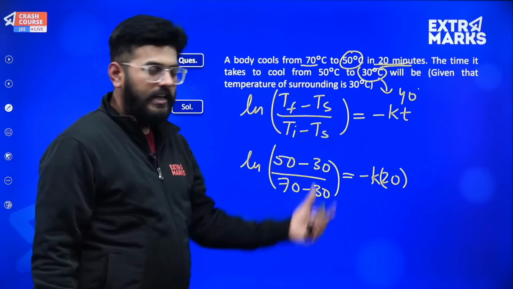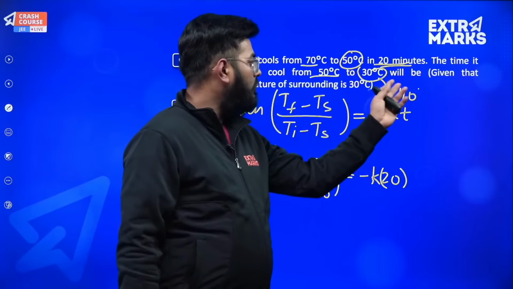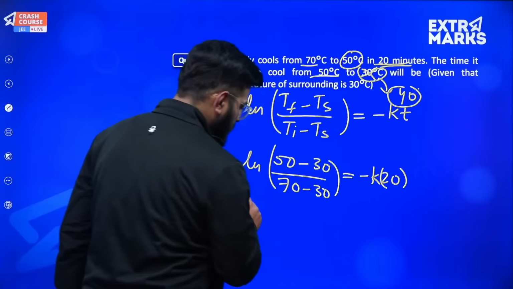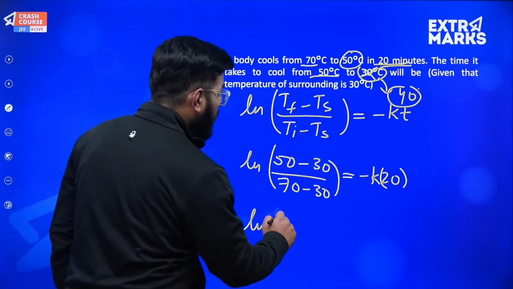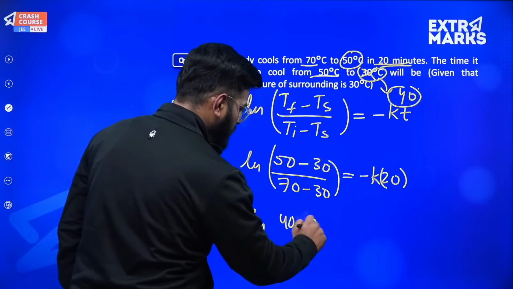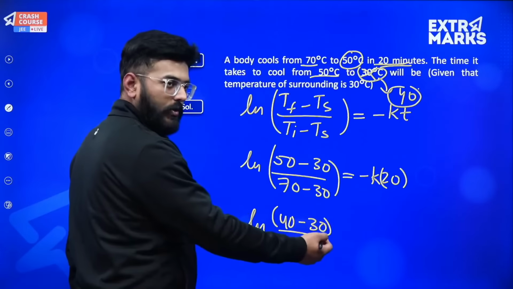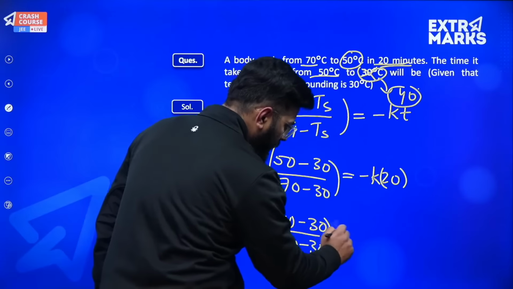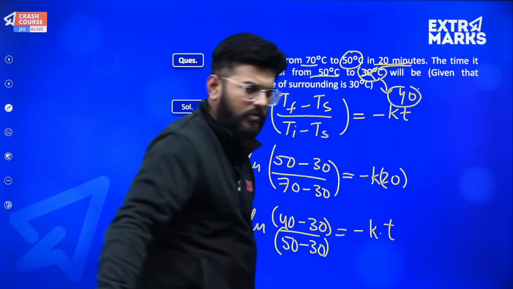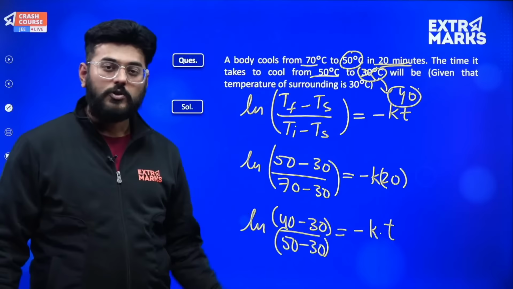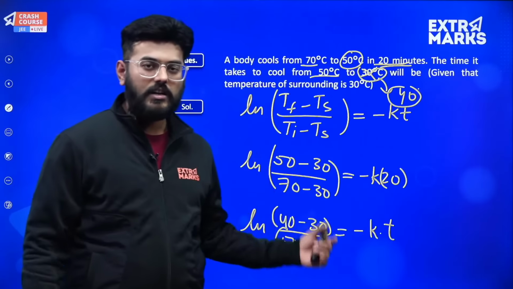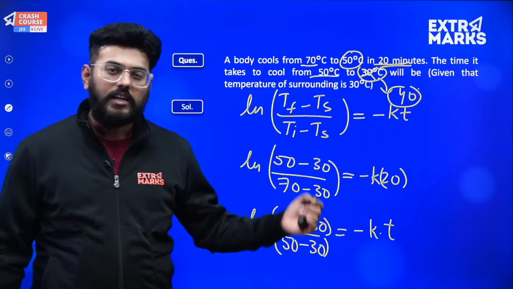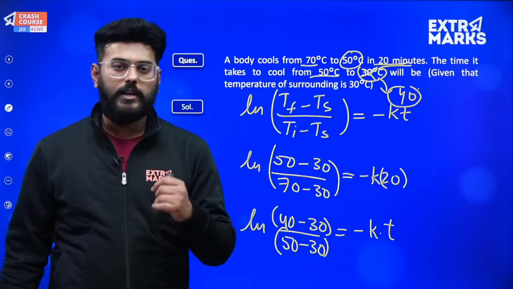Now if I talk about the second case, they are asking me from 50 to 40, not 30. Okay, 30 का तो infinity है. So in this case natural log of final temperature 40 minus 30, that is final temperature of the body minus surrounding temperature, divided by initial temperature 50 minus 30, will be equal to minus K into time, which we don't know. Even the value of constant K we don't know, so we need to eliminate that, and that is the reason I have written the expression in such a fashion. If I would have written it as e to the power kt, then eliminating that K would have been a very big trouble for me.